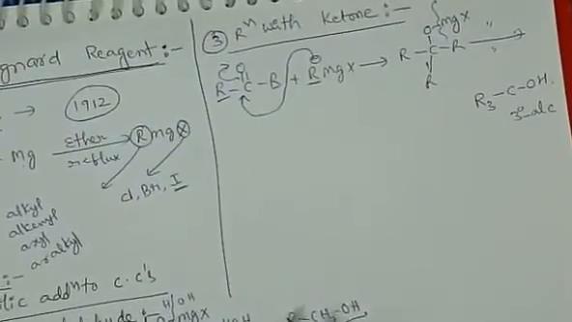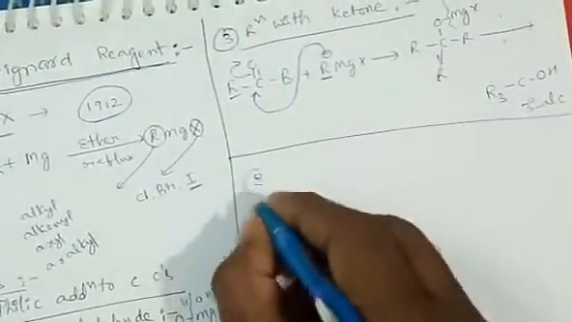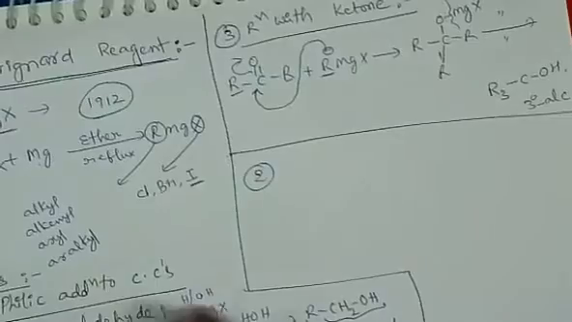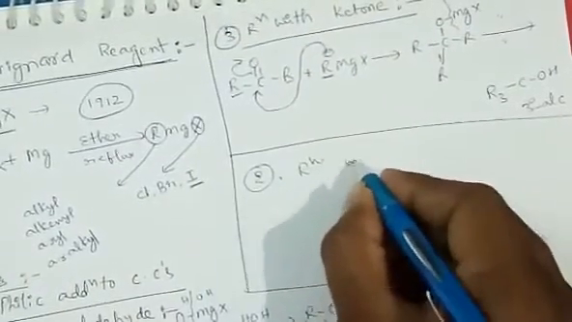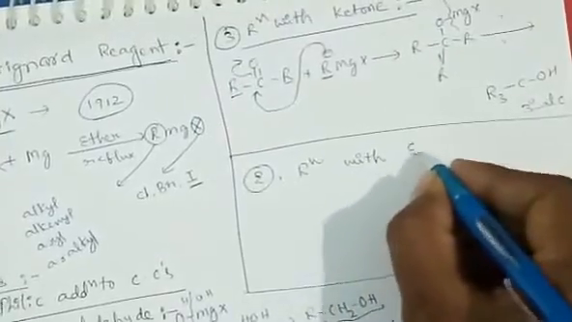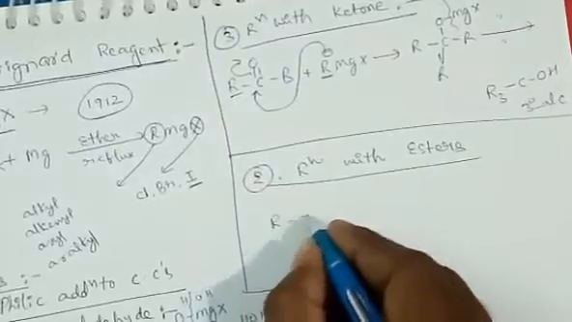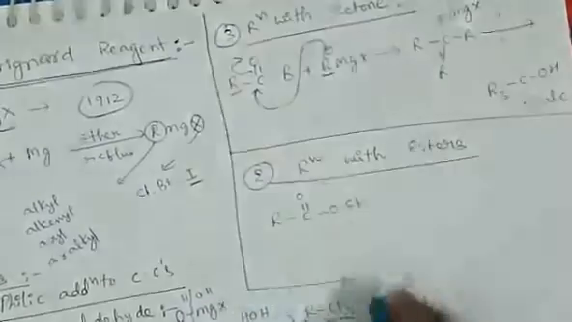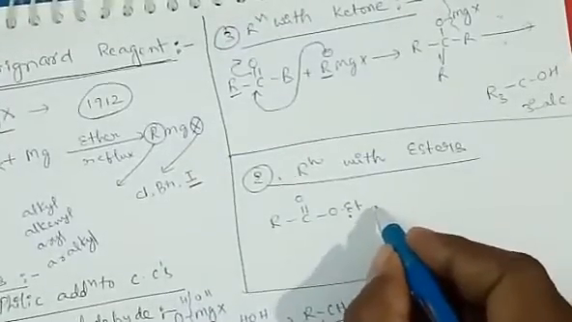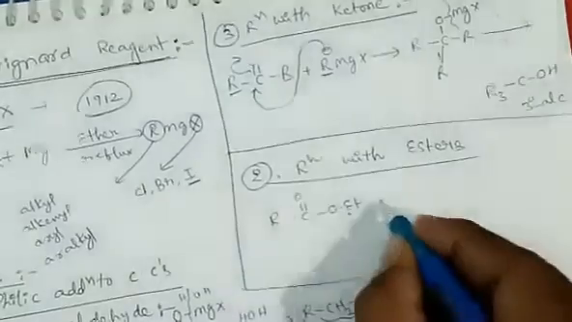The next application we are going to see is reaction with esters, that is, carboxylic esters. An ester can be represented like this, RCOOR. Say I am taking the ethyl part here. This alkyl group may be ethyl, methyl, or whatever it is.